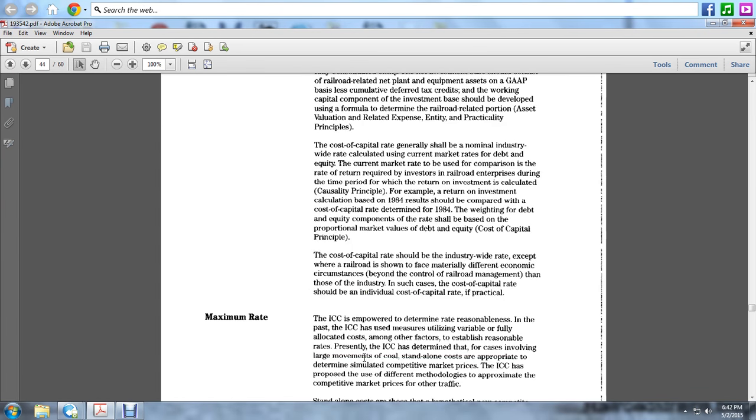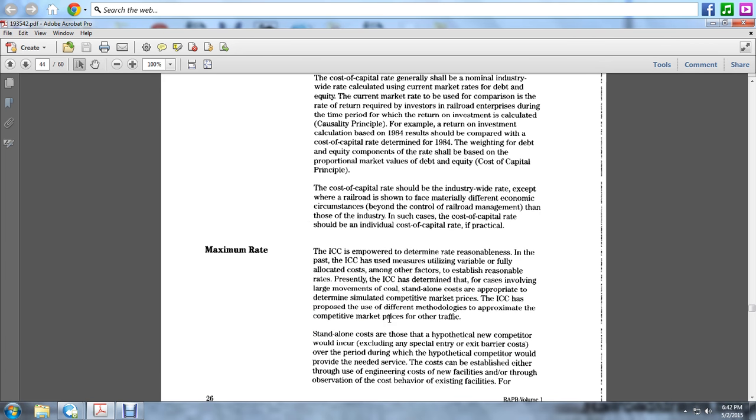The cost of capital shall be the industry-wide rate, except where a railroad is shown to face materially different economic circumstances beyond the control of railroad management. In those cases, the cost of capital rate shall be an individual cost of capital rate if practicable. The maximum rate: if the Interstate Commerce Commission is empowered to determine whether a rate is reasonable, the Commission has measured this by utilizing available fully allocated costs, among other factors, to establish reasonable rates.